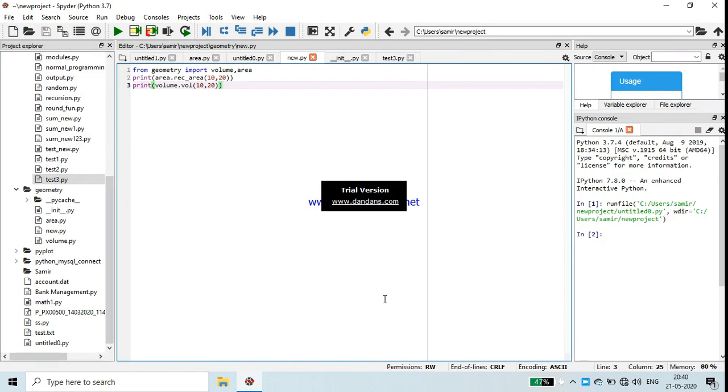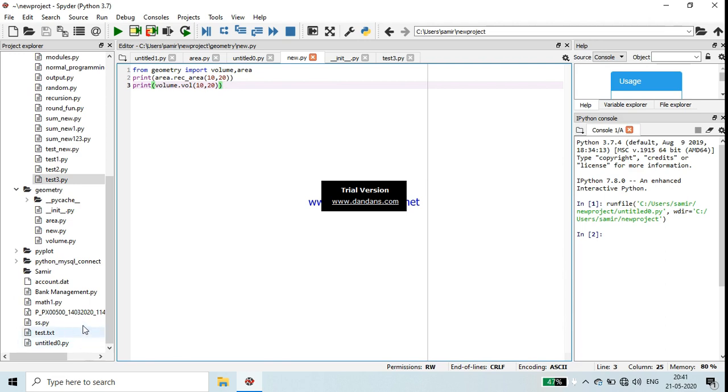Package is a collection of related modules. You can either import a package or create your own. The main difference between a module and a package is that a package is a collection of modules and has an __init__.py file. Like, see here, I am creating a package.